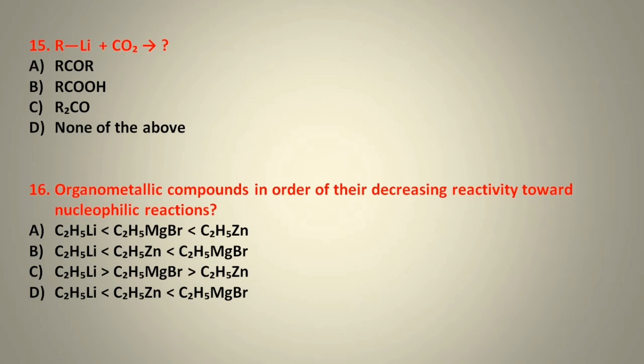Next question. RLi reacts with carbon dioxide to form. So this reaction in case of organolithium compounds differs from organomagnesium compound, which is Grignard reagent, because Grignard reagent when it reacts with carbon dioxide forms acid, but when RLi reacts with carbon dioxide it forms ketone. So our correct option will be option number C, R2CO. Next, organometallic compounds in order of their decreasing reactivity towards nucleophilic reaction. So for this, the option number C is correct.